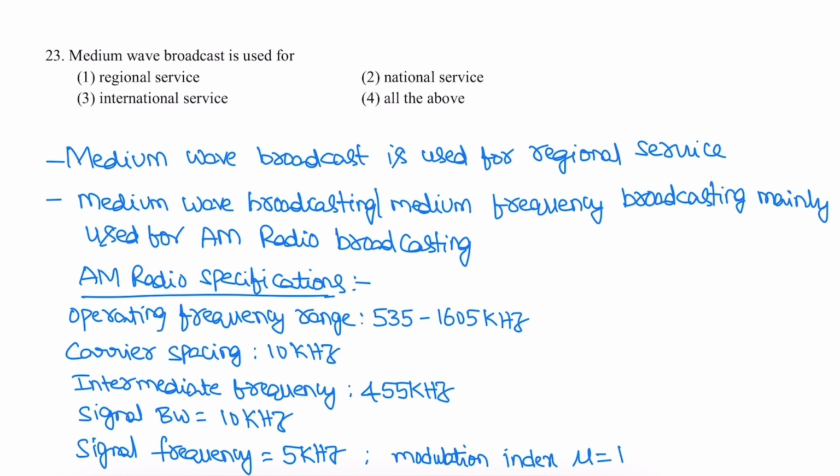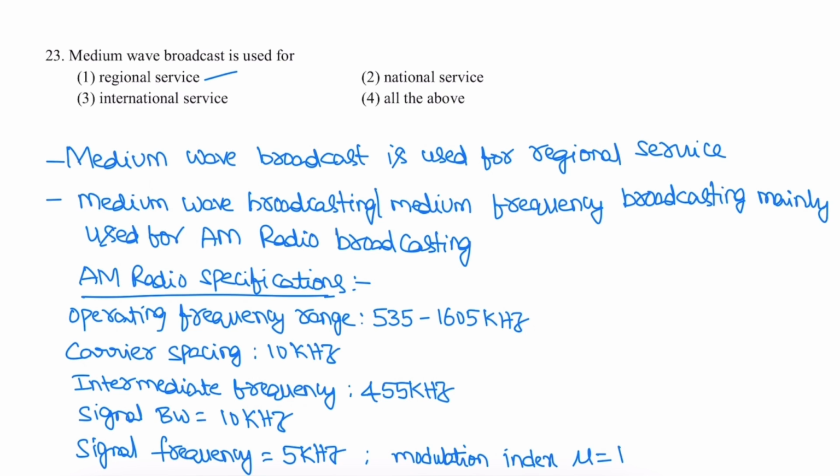Next, medium wave broadcast is used for regional service. So the medium wave broadcast signal is nothing but an AM signal, and it is used for regional broadcasting. Medium wave broadcasting or medium frequency broadcasting is mainly used for AM radio broadcasting.